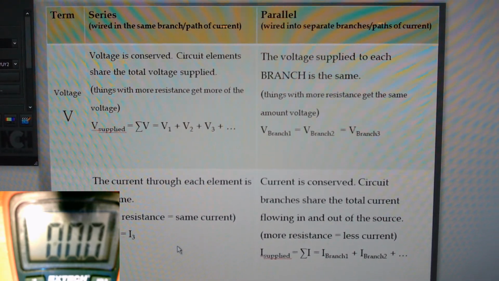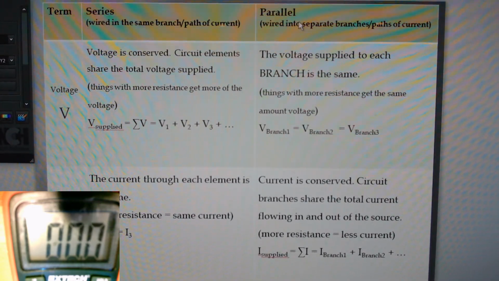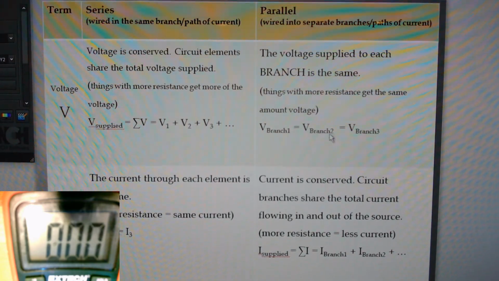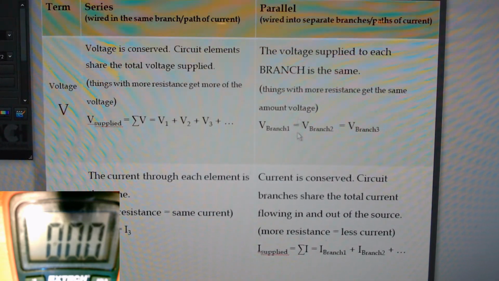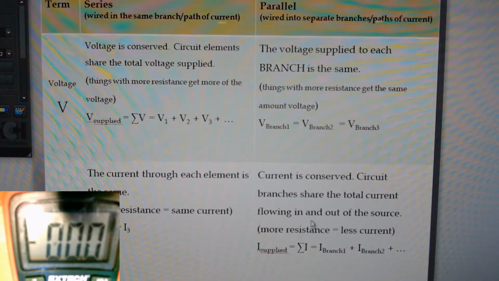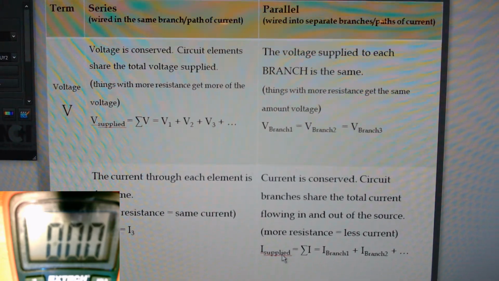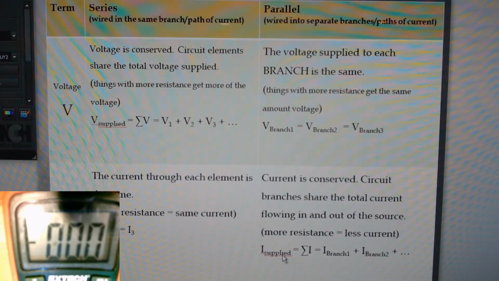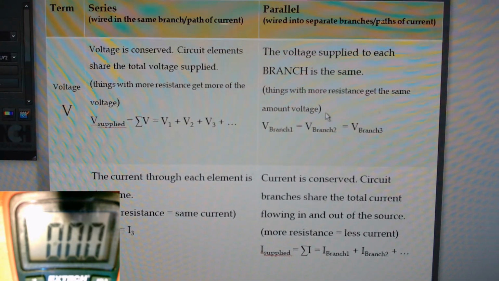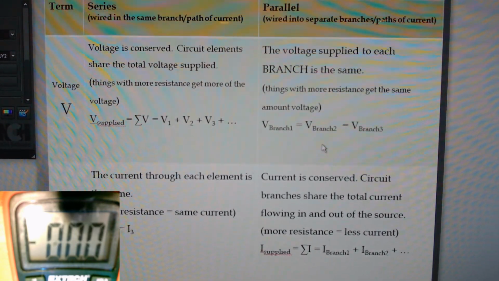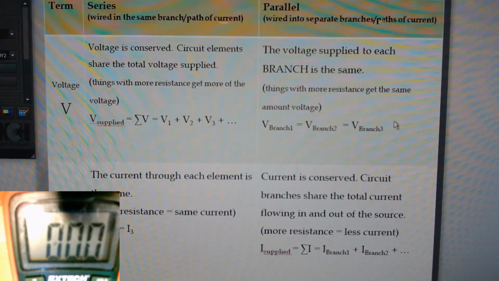Now in parallel, it's a little bit different. In fact, it's the exact opposite. Branches wired in parallel all get equal voltage, no matter what. Whatever they're being supplied, they all get equal amounts. But the branches' currents will add up to the total current being supplied to where those branches break off from. And again here, it does not matter. Things with more resistance, they all still get the same amount of voltage. As we saw, the 10 ohm resistor got the same voltage as the 50 ohm, the same as the 100, because we're hooking them up in independent paths.